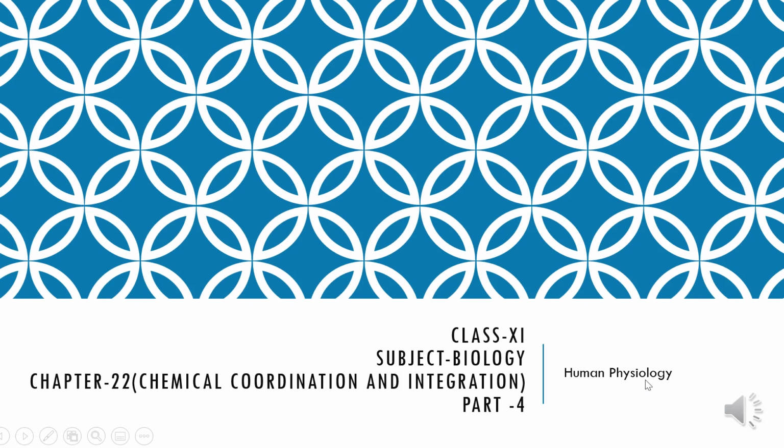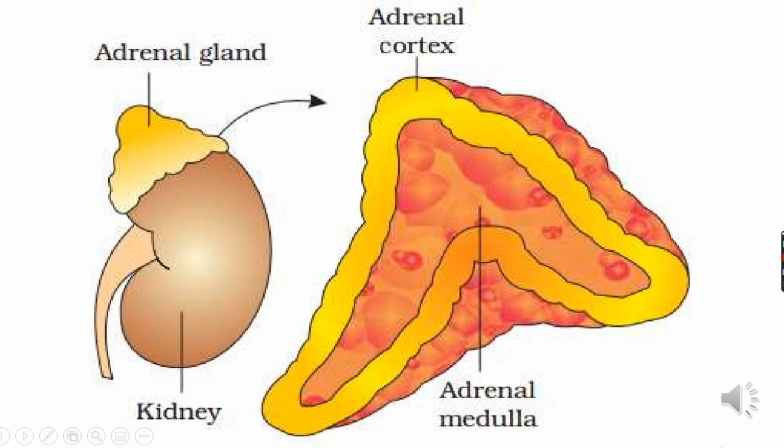Hello students. So as you all know that our chapter chemical coordination and integration is going on. Today we'll study about adrenal gland, which is also called gland of emergency, and pancreas gland. These are paired structures located on the top of the kidneys. You can see on the kidney adrenal gland is present.